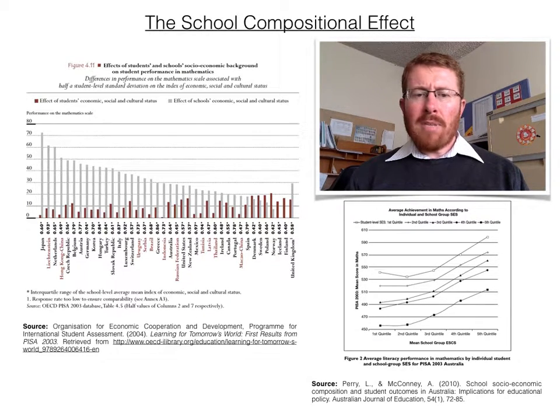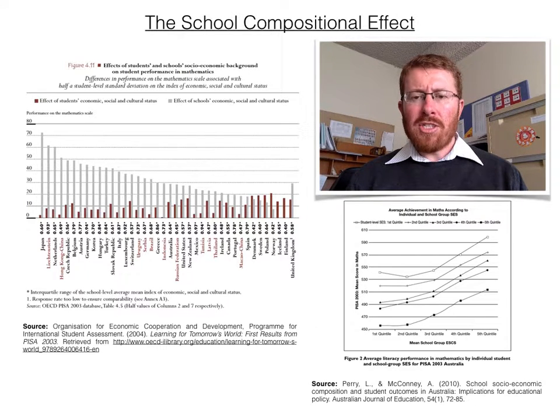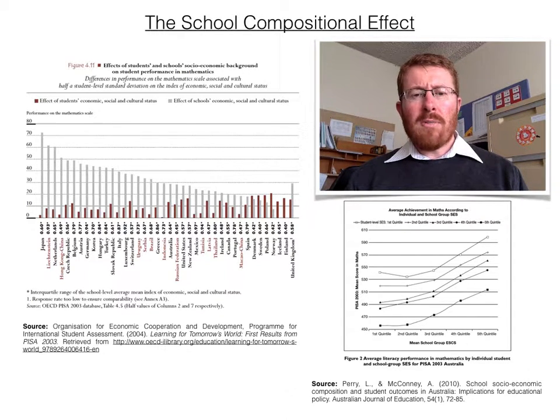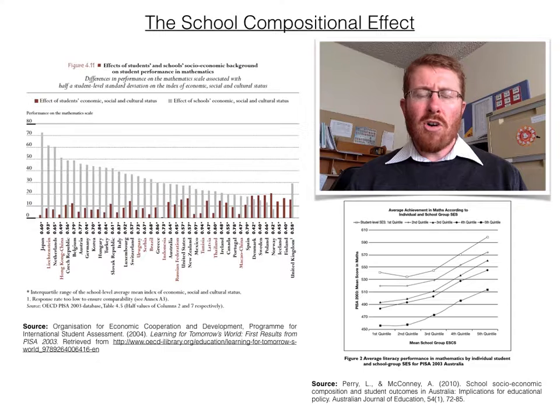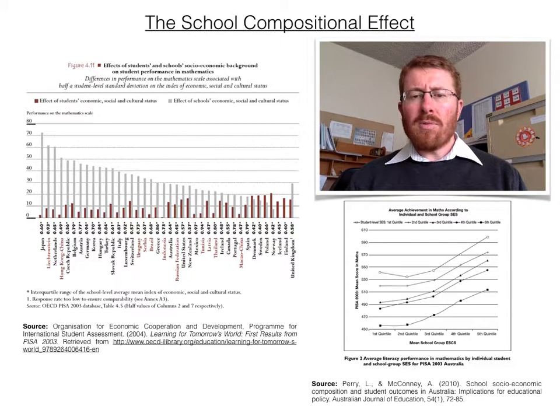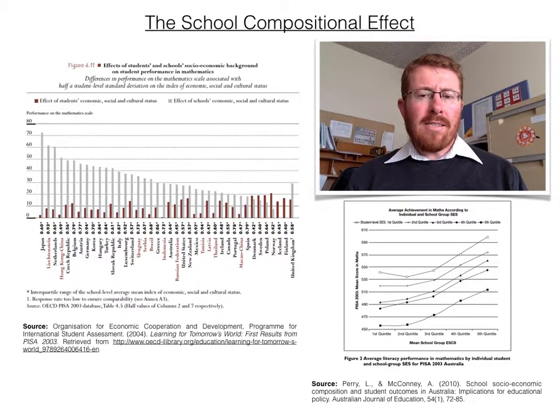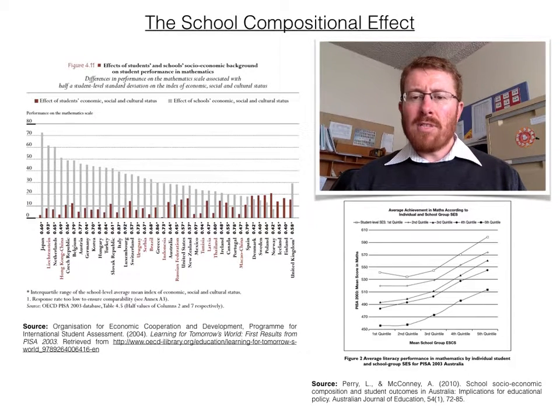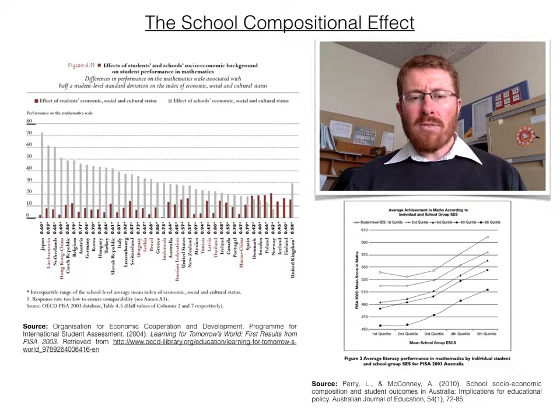They suggest an explanatory factor may be the positive relationship between the average socio-economic status of schools and their resource levels in Australia. The higher income level of middle and high fee private schools in Australia may be giving them an added advantage in academic performance above the compositional effect. I think this is plausible. One way you could test this is to compare the compositional effect in state selective schools, such as we have in New South Wales, and high-fee private schools. Both have similar demographic profiles, but the state schools have about half the income per student.